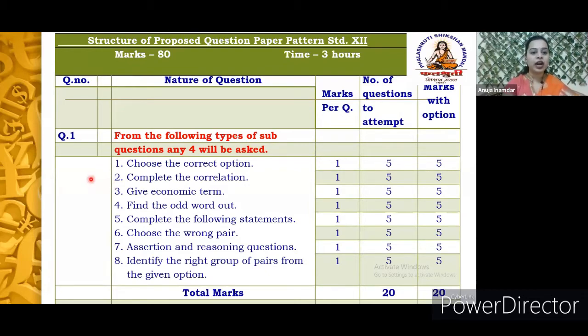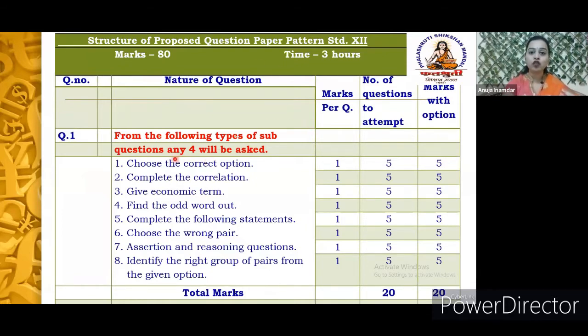Before that, let me tell you all, question number 1 carries how many marks? The total marks allotted for question number 1 is 20 marks. Any 4 parameters can be asked, where each parameter carries 5 marks. So 5 fours are 20, right?